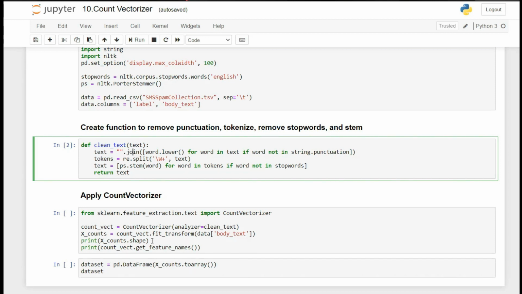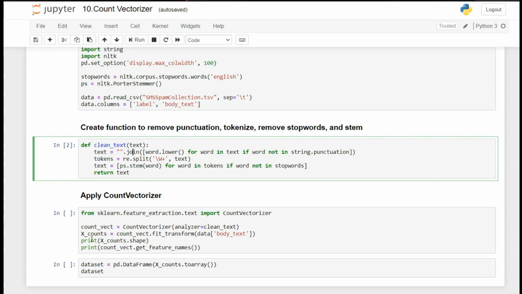Now moving forward, after creation of the object of CountVectorizer, we are going to fit_transform. What fit_transform means here, guys, is it will change the data according to the mentioned class, and it will store it in the return variable. We are passing the full data of body_text here, so row by row will be fetched, passed to clean_text and then vectorized.